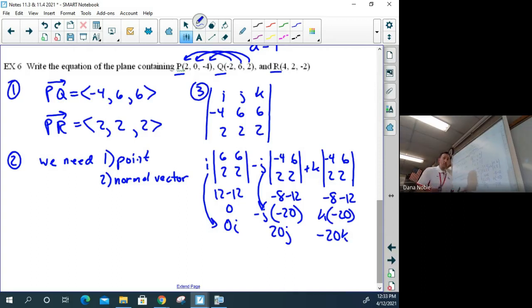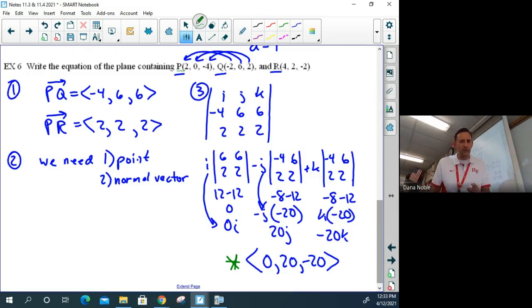So what we've done is we have now created a vector orthogonal to the plane that contains the previous two vectors. Now we can put it in component form: 0, 20, and -20. If you look at what we needed here, we need the normal vector and we need a point. We have to think about which point to use.